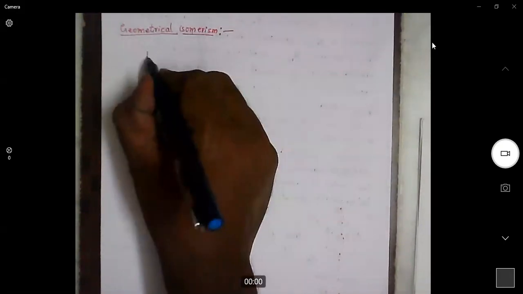chemical properties. Now, this is a coordination chemistry topic, so we will discuss geometrical isomerism in octahedral complexes, tetrahedral complexes, and square planar complexes. First, we will look at tetrahedral complexes.